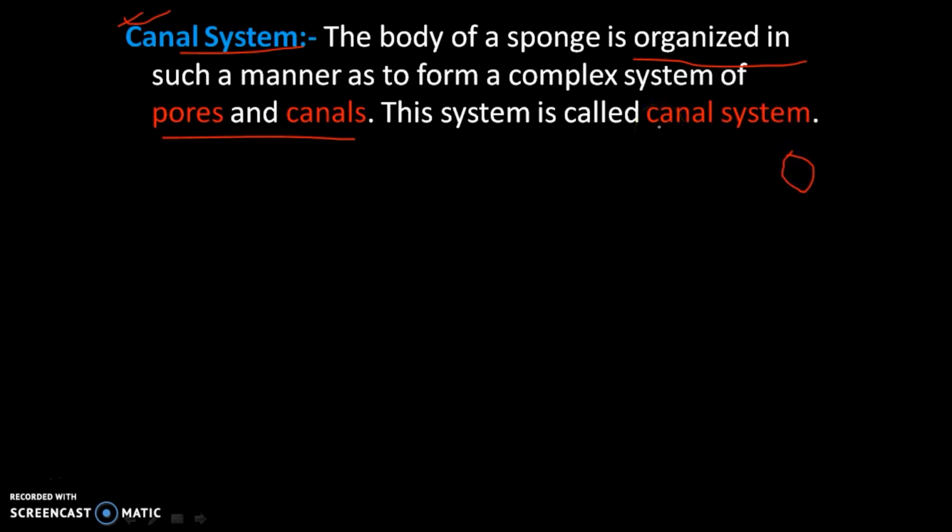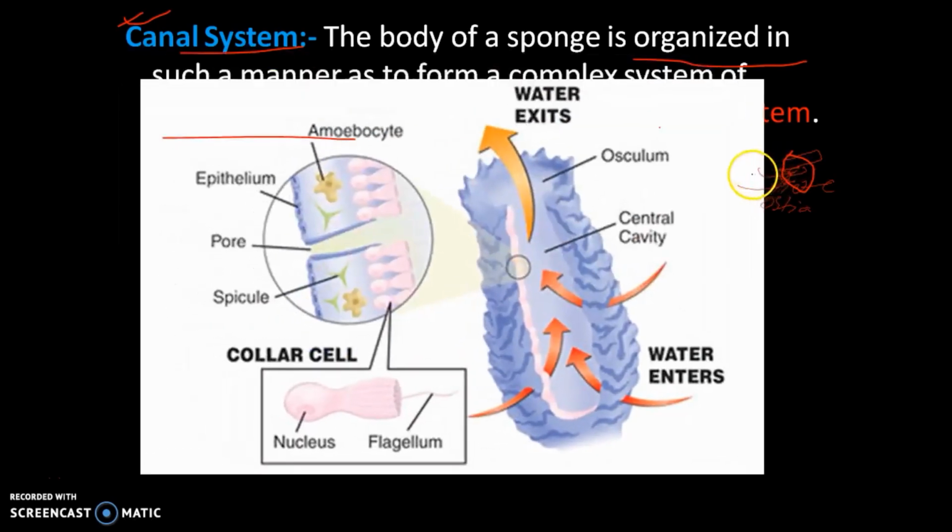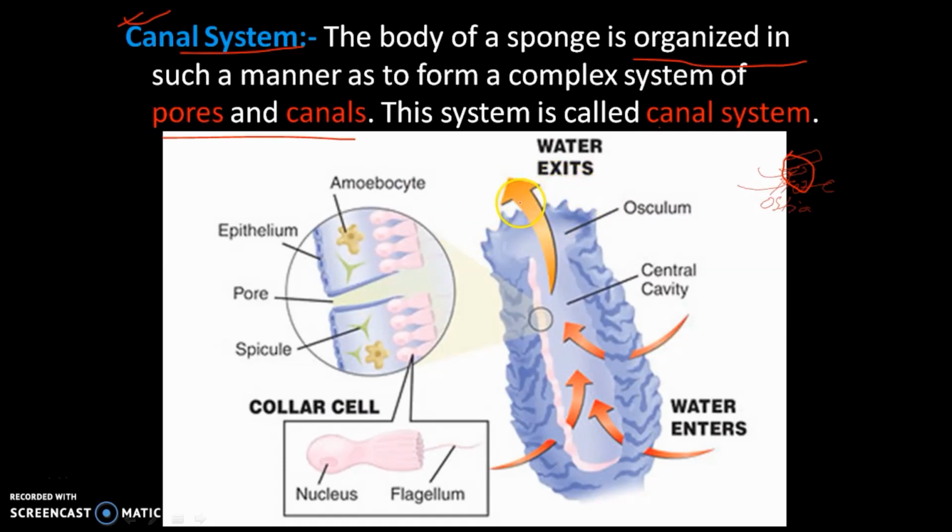The body of the sponge normally has small pores present, and these pores are called ostia. Water enters through these pores, and so these pores form a special type of canal system within the body. Let's find out what kind of canal system. You can view this picture.